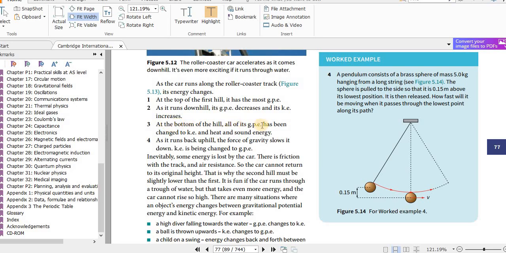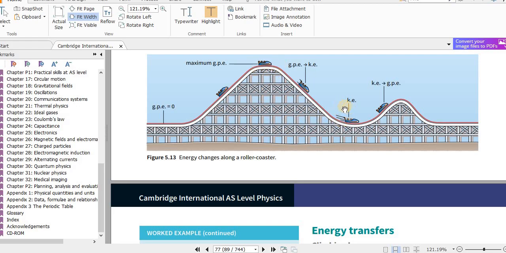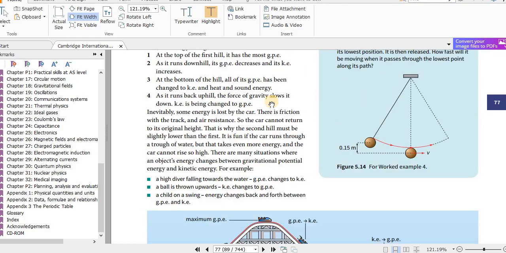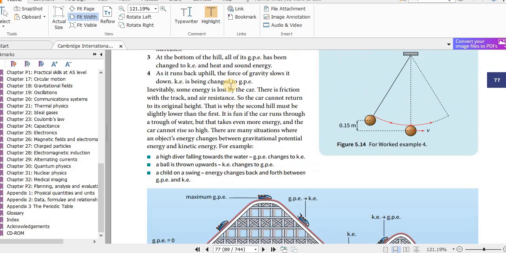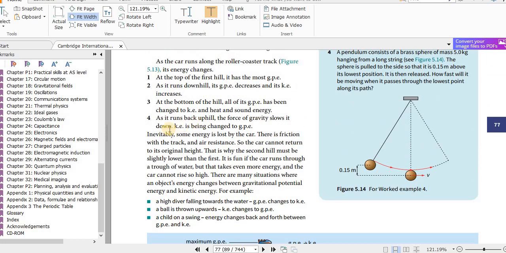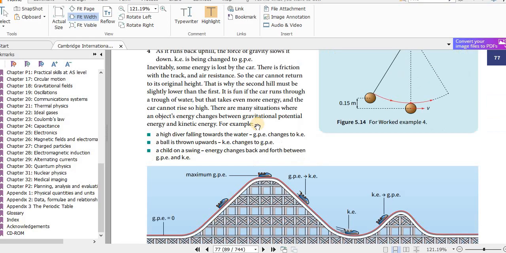At the bottom of the hill, all of its GPE has changed to kinetic energy and heat and sound. Okay, so here there is friction. So the gravitational potential energy here has converted to kinetic energy, and on the way, due to friction, thermal energy is produced, and also sound energy is produced. As it runs back uphill, the force of gravity slows it down. Kinetic energy is being changed to GPE.